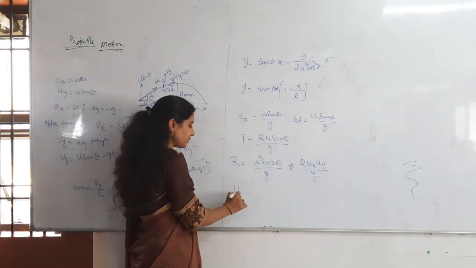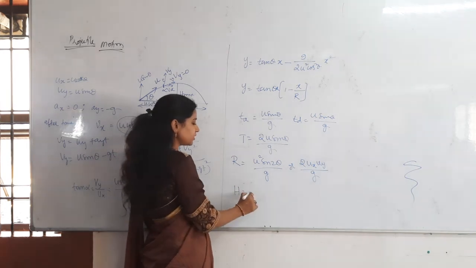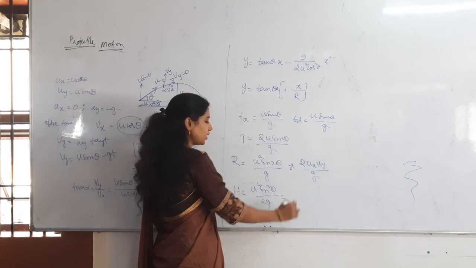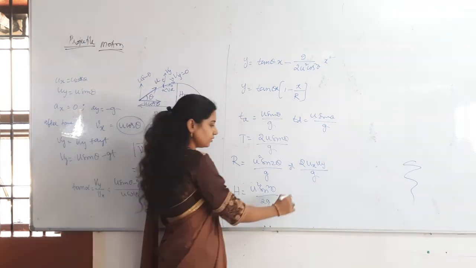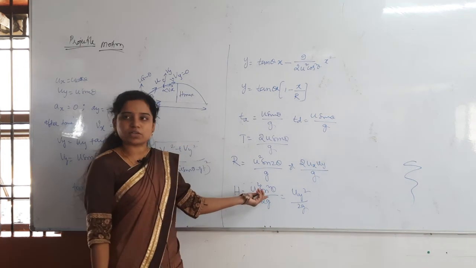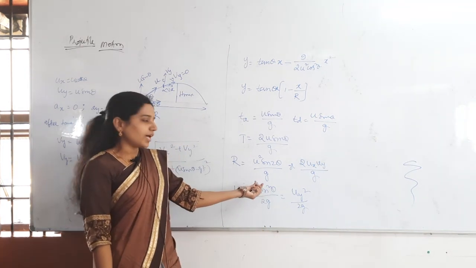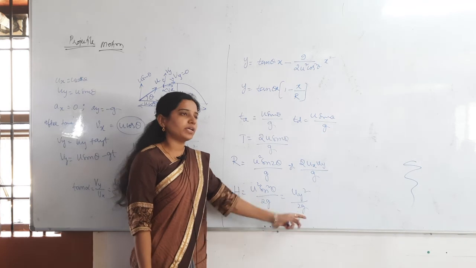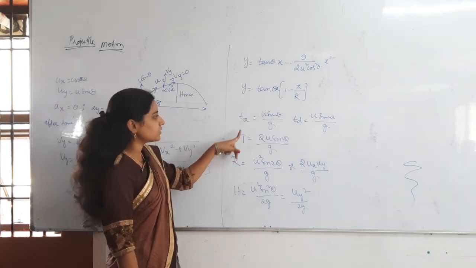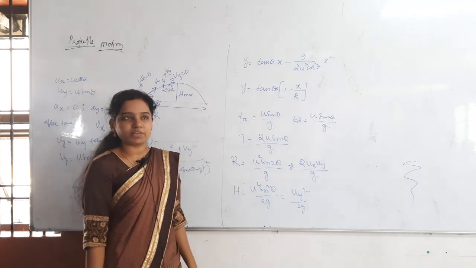Then maximum height is equal to what? What is the formula? u square sin square theta by 2g. Another form is uy square by 2g, that's it. u sin theta means what? uy only. So uy whole square divided by 2g. Any formula you can take. This is about the maximum height, range, time of ascent and then time of descent we have discussed.